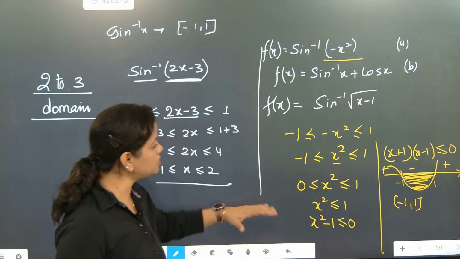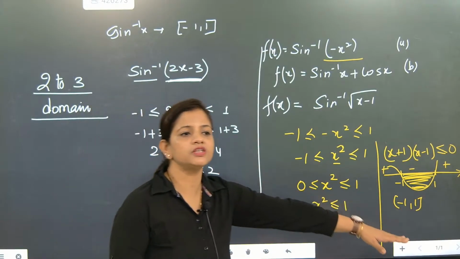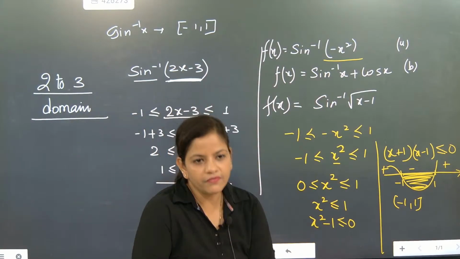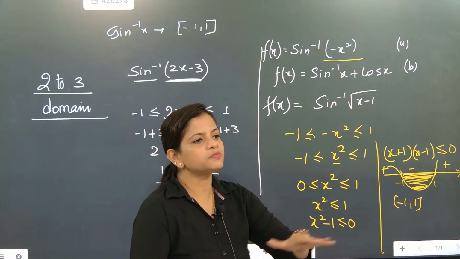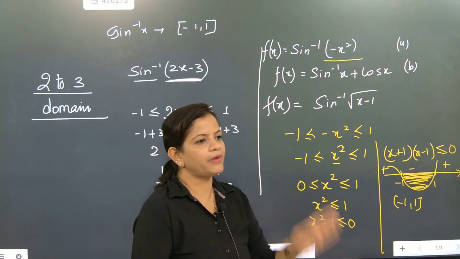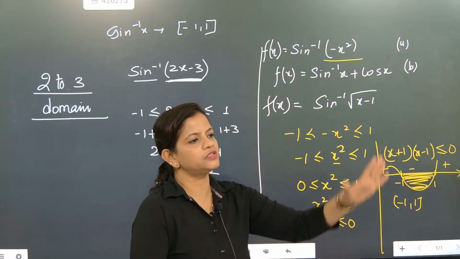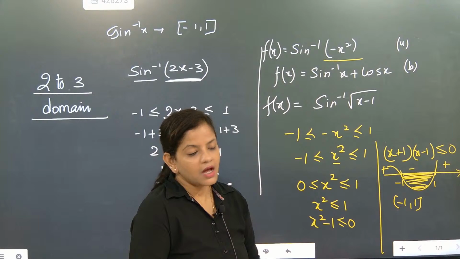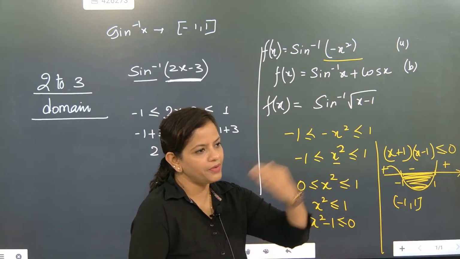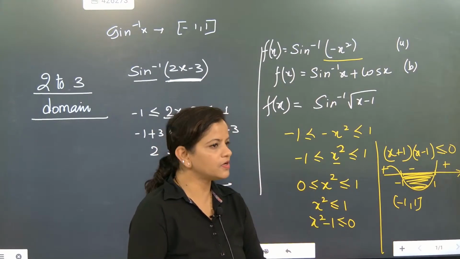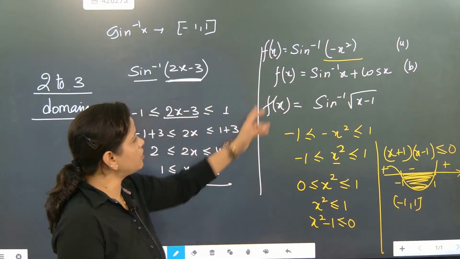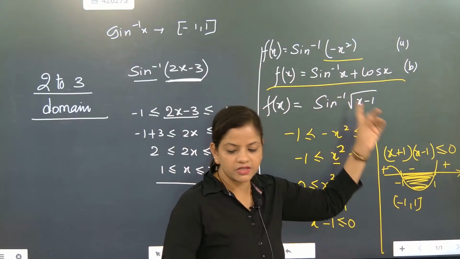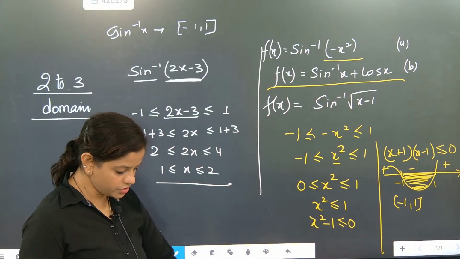Hello, beta. So now this is the most important section. Again, domain is coming between minus 1 to plus 1. So we should be feeding inside our brain that when we are solving x square, plus or minus, the domain remains the same, minus 1 to plus 1. So minus of x square, as for sine inverse x also, will be exactly minus 1 to plus 1. Okay, so this is one part. Now beta, this question, do it please. Here intersection will be working, so please try this question.